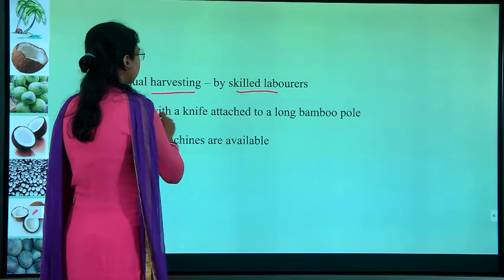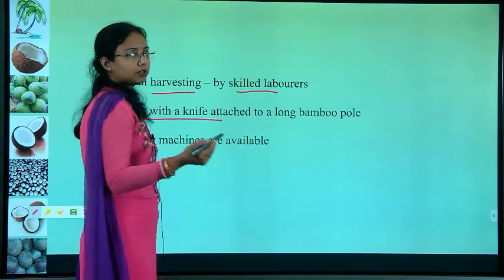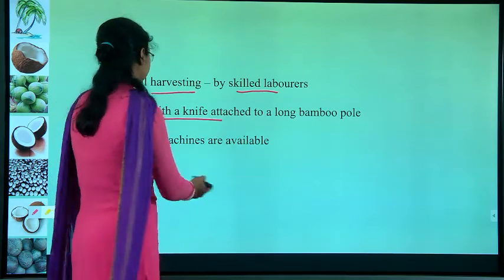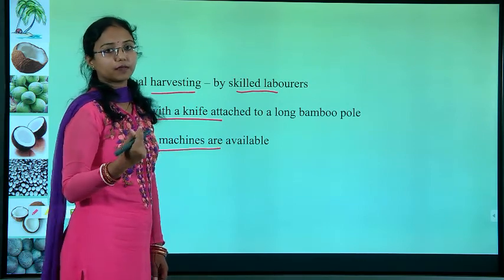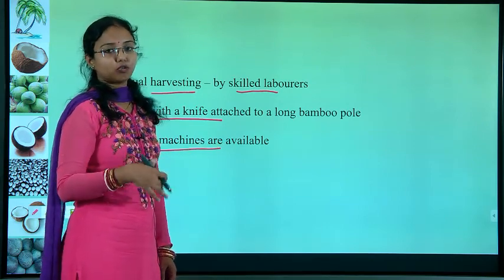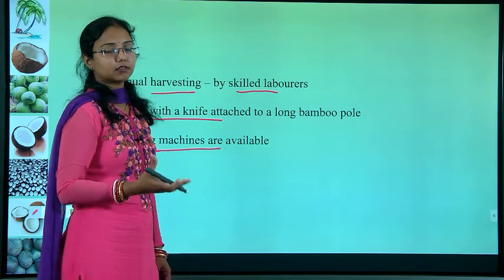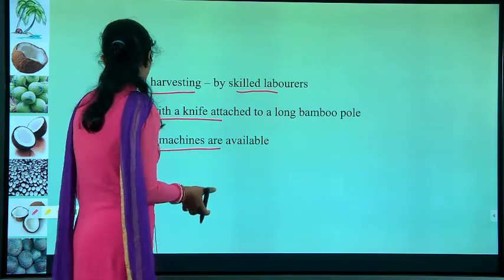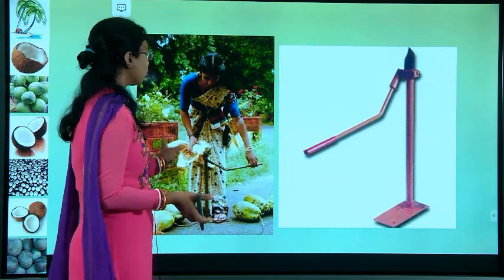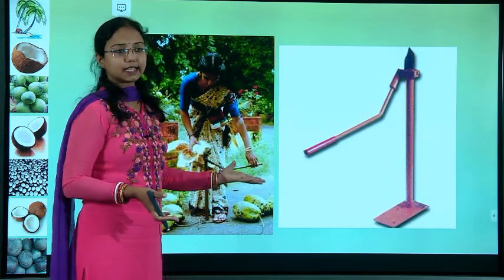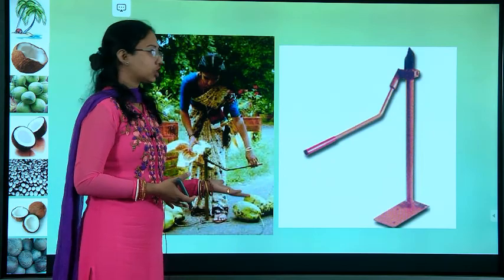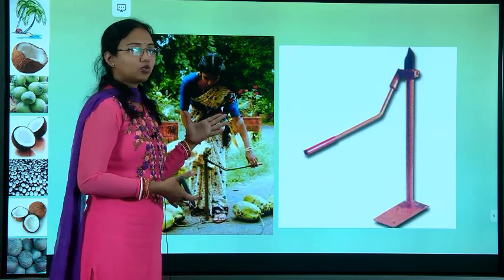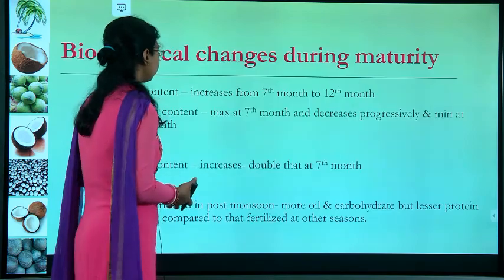Cutting is done with a knife attached to a long bamboo pole, and climbing machines are also available. The robotic machines can automatically get the coconut from the top. This is a small scale, hand operated machine which can help people to cut the coconut.